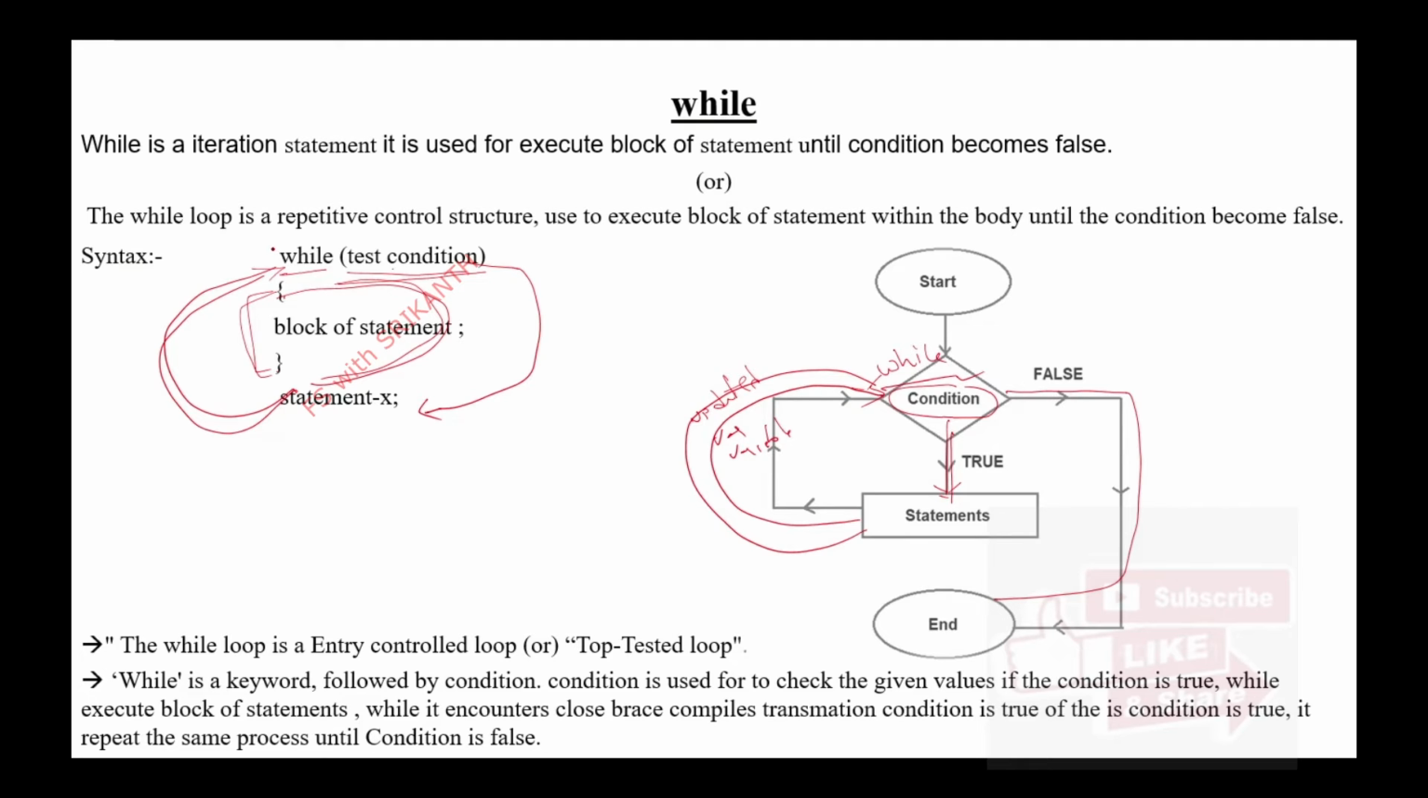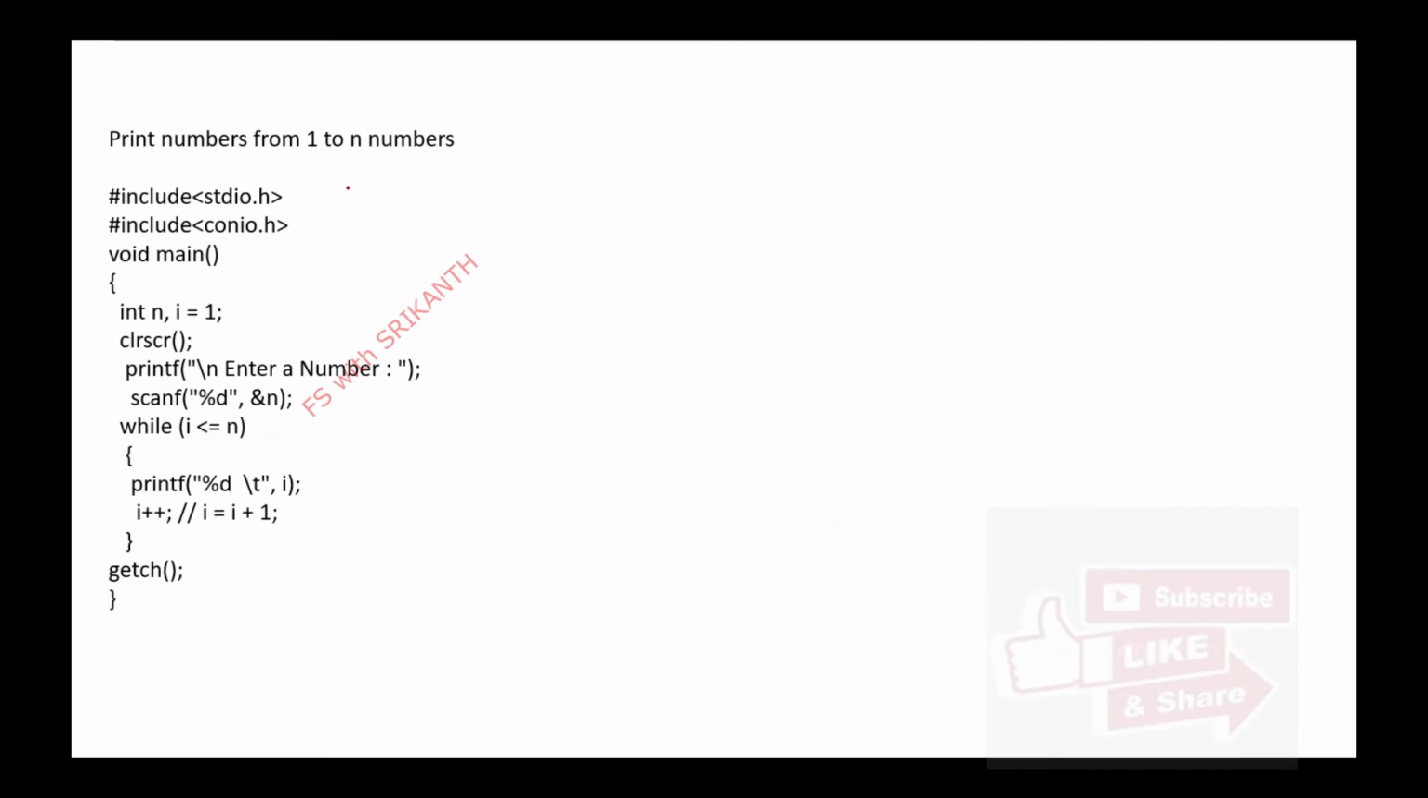The same way, a while loop first checks the condition, then executes the block of statements, and repeatedly checks the condition based on the updating variable. That is the while loop. Next, we need to execute this program. Before that, we want to learn how this program would be executed.